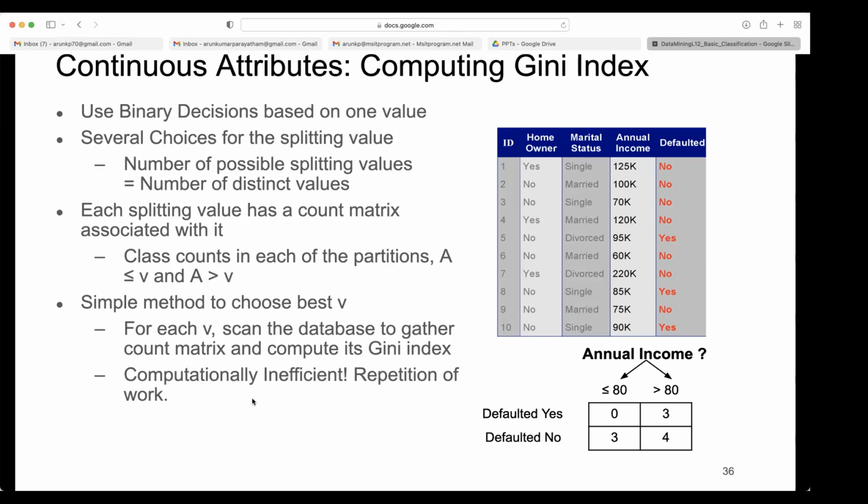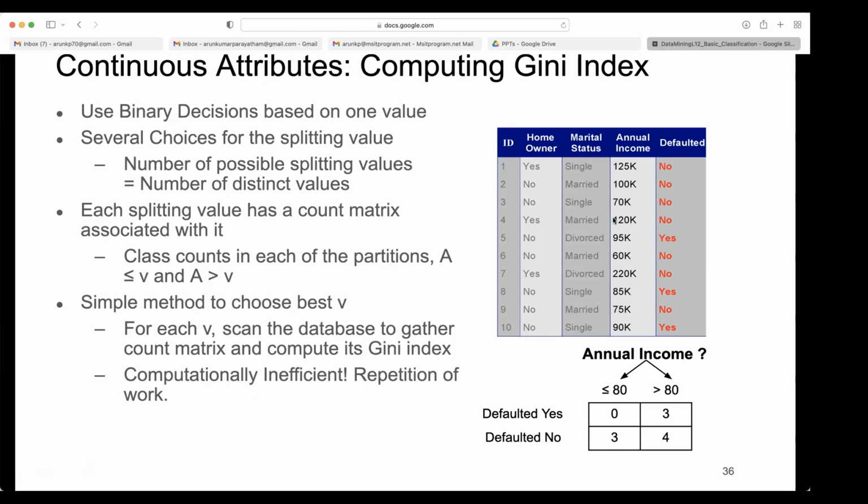The computation of the Gini index. If you order the values from lowest to highest, say 60K, 70K, 85K, then you know what the class combination is before 60K. So you can compute only between 60K and 75K, because you are looking at less than 75K and greater than 75K. Whatever you computed up to that point, those class combinations won't change.